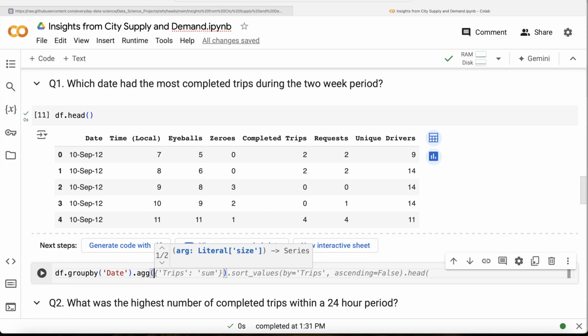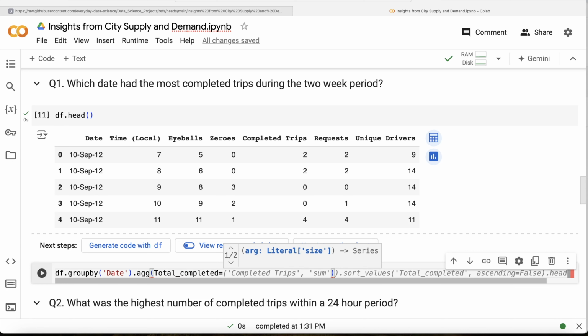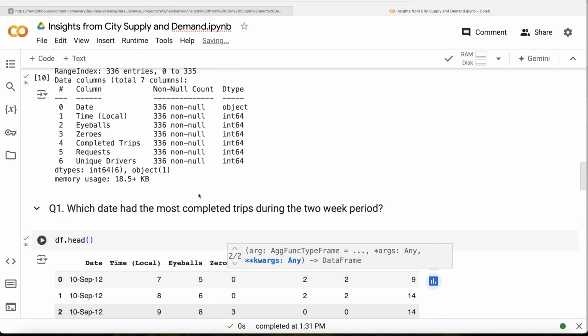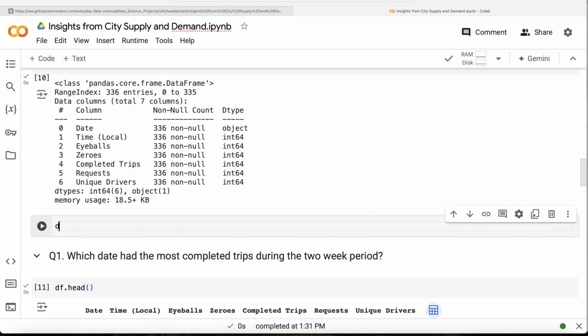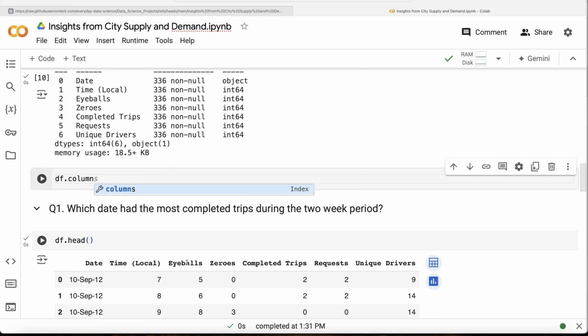What is the name of the column that we want? We want total completed. So total completed is equal to which column do we want? We want the completed trips column. One thing that we should do after this is, let's check the name of the column. Because the problem is, even though it looks neatly formatted, there are times when you have a white space here or there.